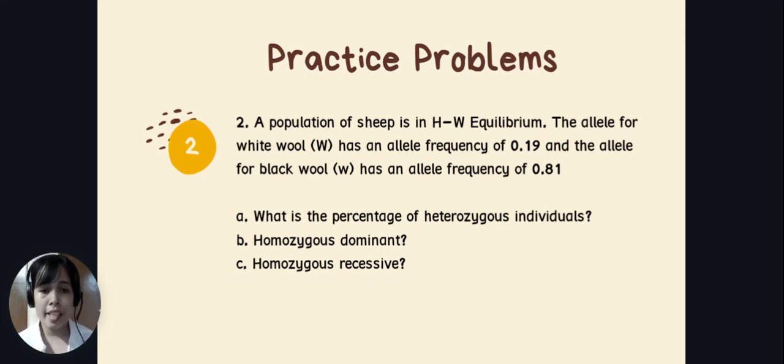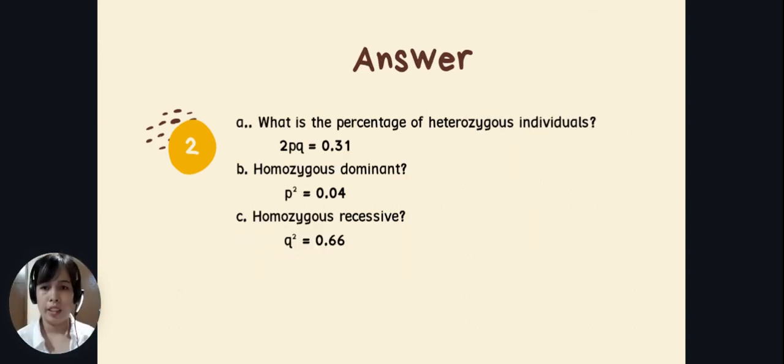Now, since the white wool has an uppercase W, we can consider that one as the dominant allele, while the lowercase w, we can consider that one as the recessive allele. Now, we need to find the percentage of heterozygous individuals and the percentage of homozygous dominant and recessive individuals. Now you can pause this video and try to solve for the percentage of individuals. Okay, so let's try to check your answers.